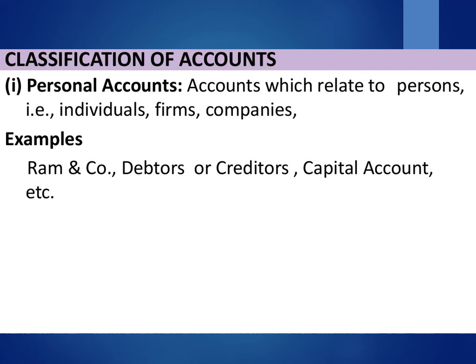Live persons are included in natural person. Account of their names are maintained in the books.